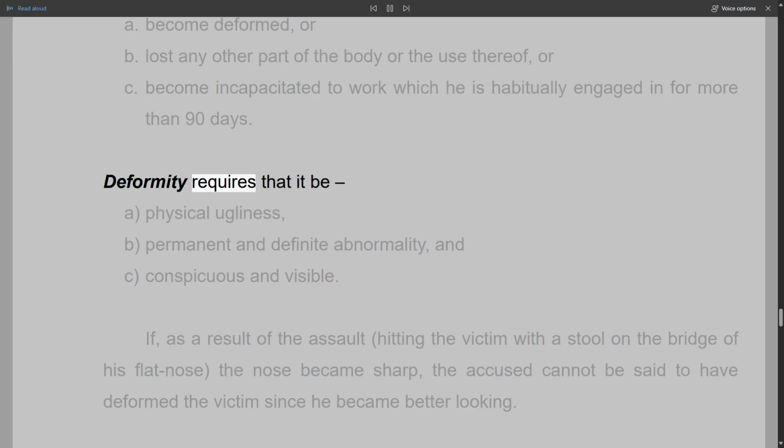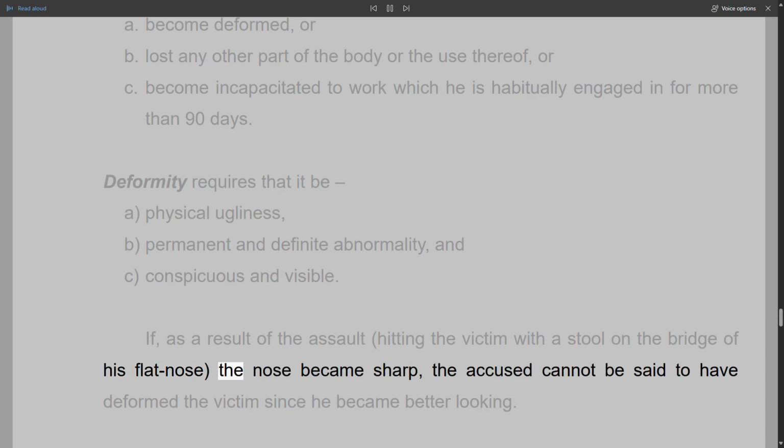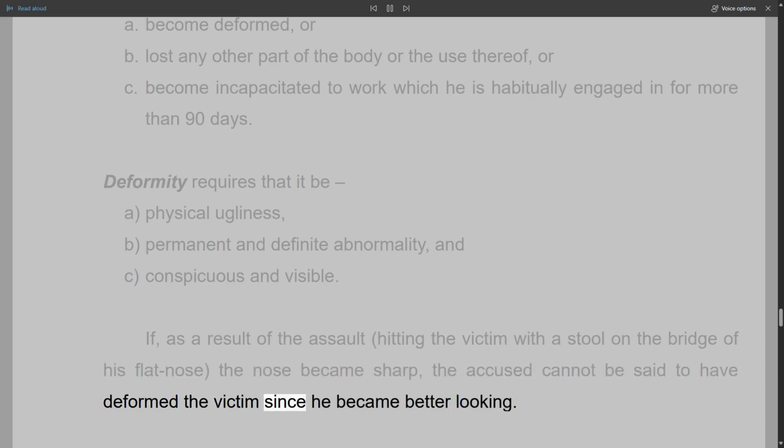Deformity requires that it be a. Physical ugliness, b. Permanent and definite abnormality, and c. Conspicuous and visible. If, as a result of the assault, hitting the victim with a stool on the bridge of his flat nose, the nose became sharp, the accused cannot be said to have deformed the victim since he became better looking.